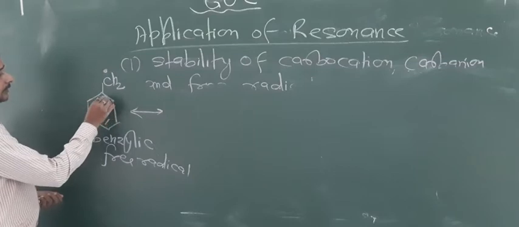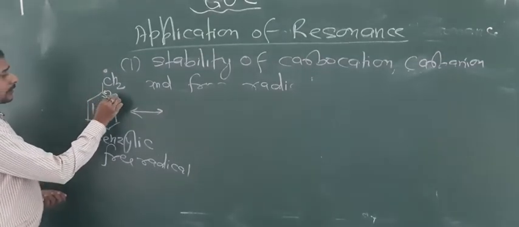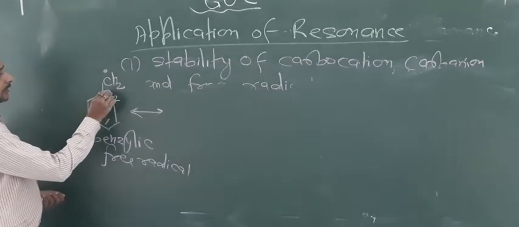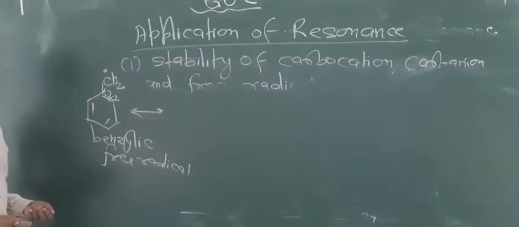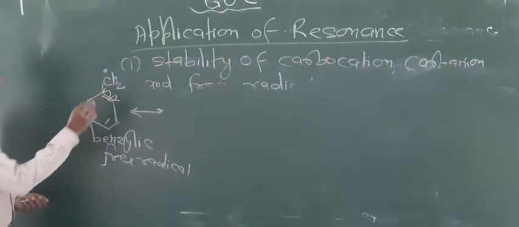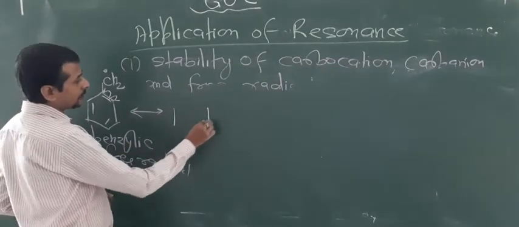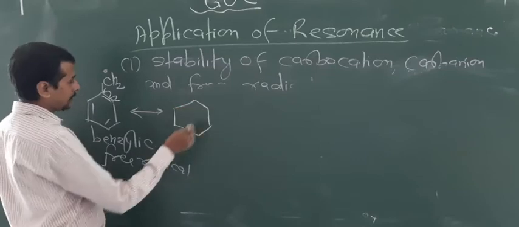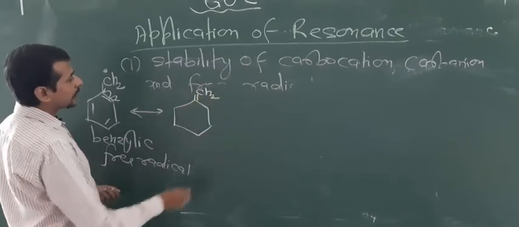breaking takes place. That means one electron goes to this carbon and one electron goes to this carbon. This you can show by the single barb, known as a half-headed arrow. Look here. What happens? By breaking this bond, this generates CH2 double bond, and now the dot